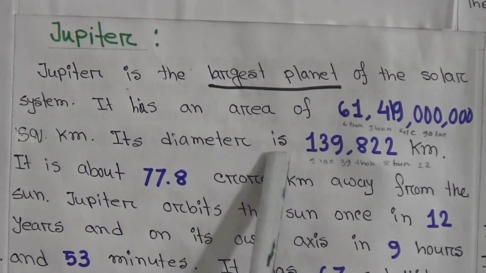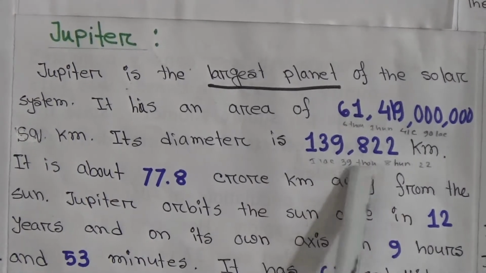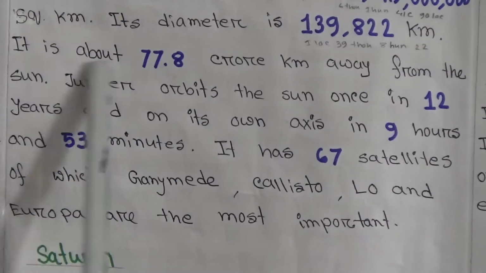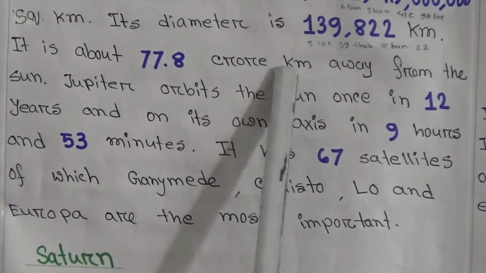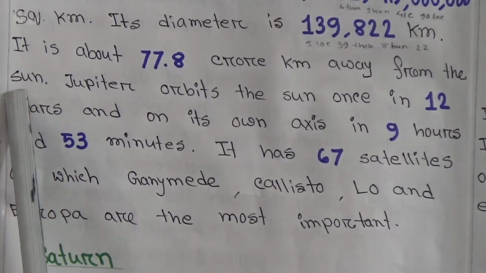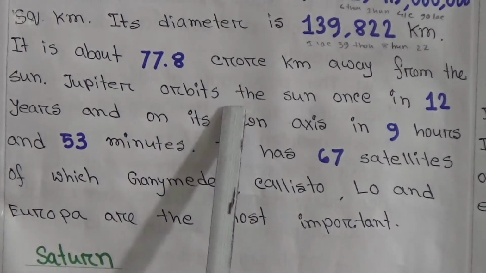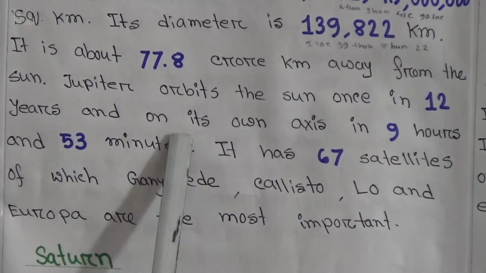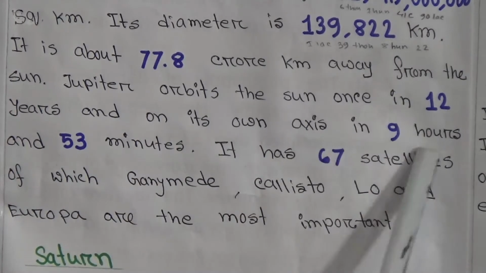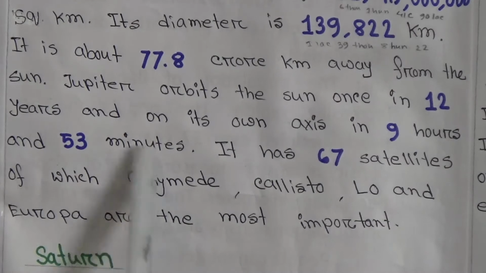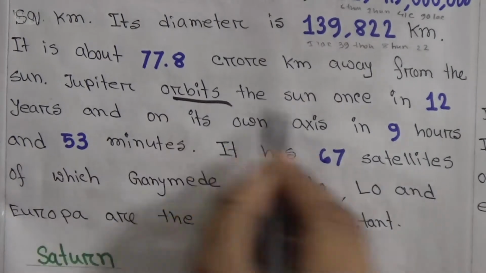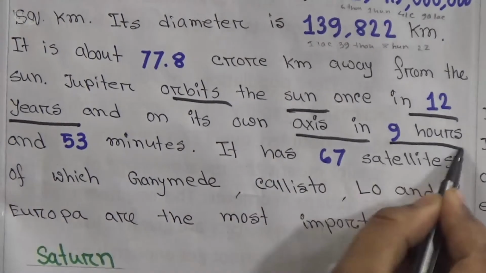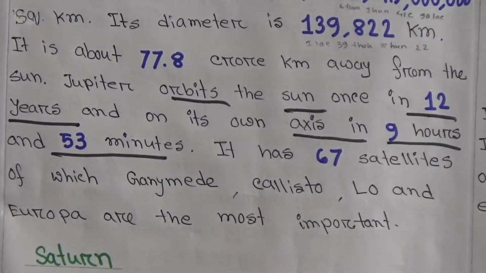Its diameter is 1,39,822 kilometers. It is about 77.8 crore kilometers away from the Sun. Jupiter orbits the Sun once in 12 years and rotates on its own axis in 9 hours and 53 minutes.